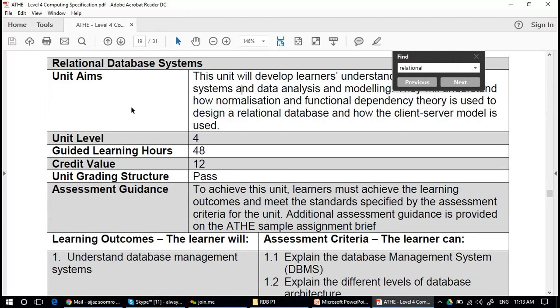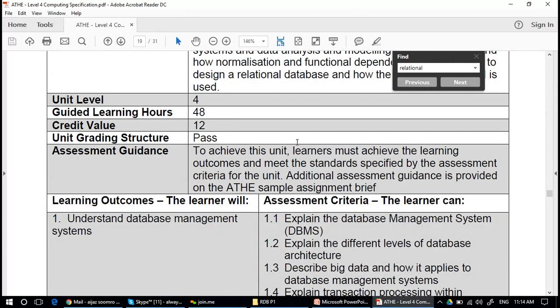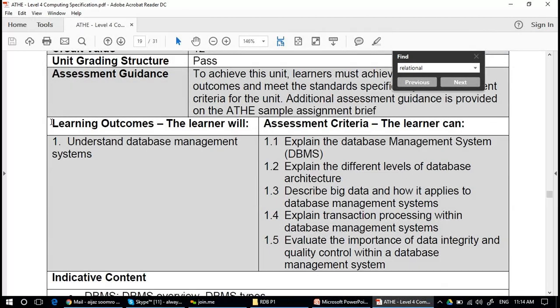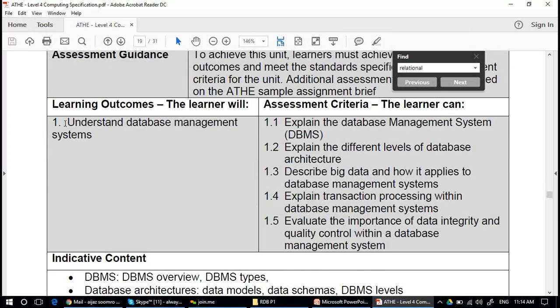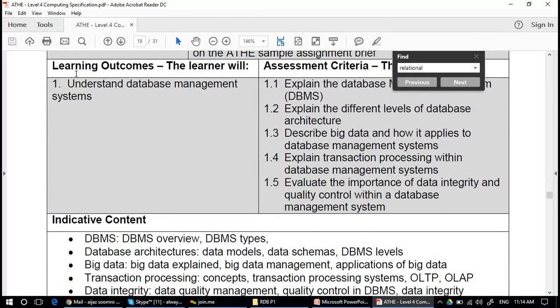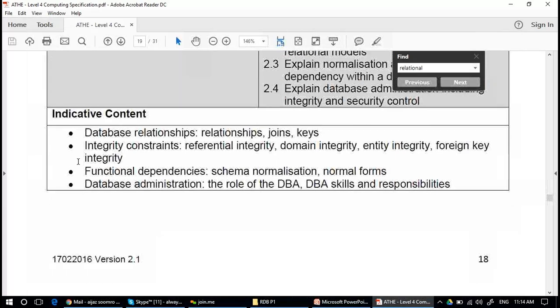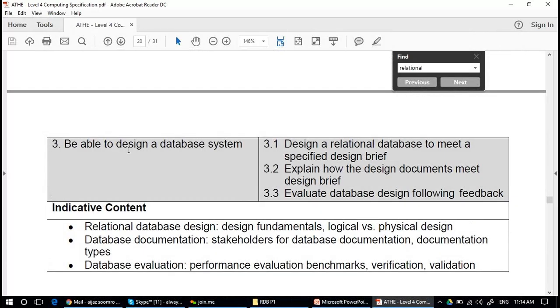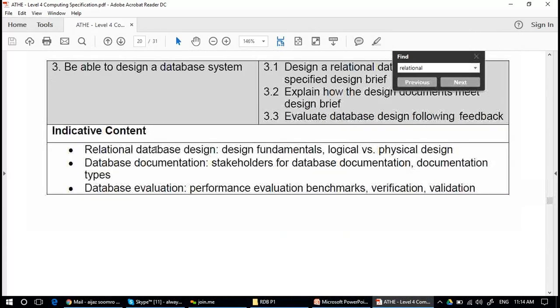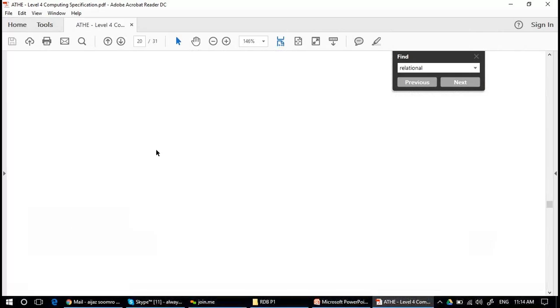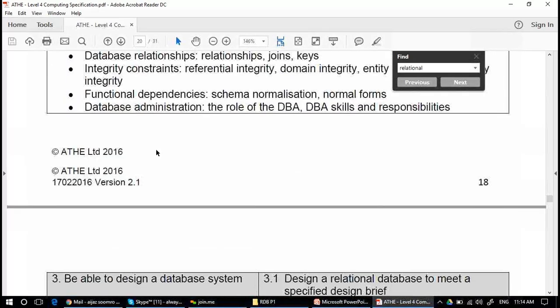Normally there are certain unit aims, the level, the credit hours, and in every unit you must have seen the learning outcomes: understand database management systems, understand database design, and be able to design a database system. Three learning outcomes.